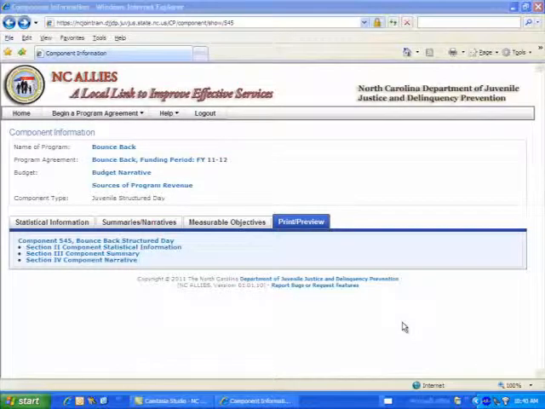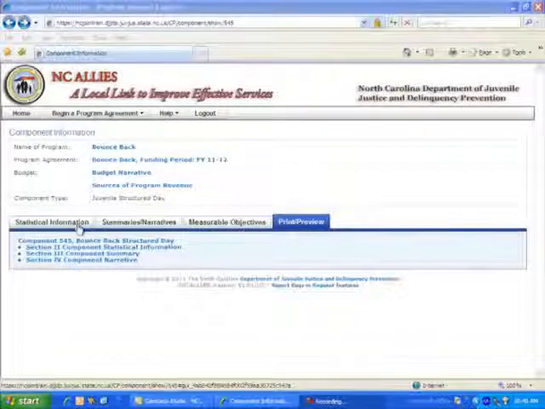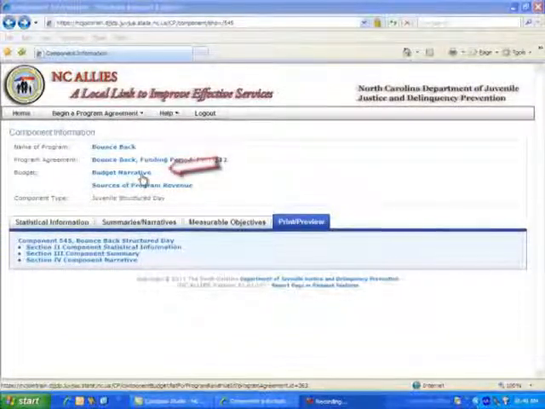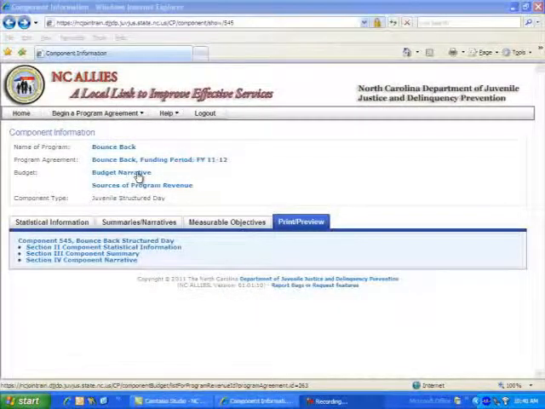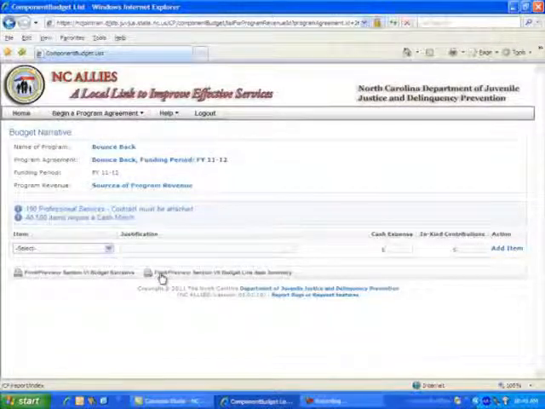Now let's complete a budget for our program agreement. Know that from any of these tabs in the Component Information section, users can access the budget narrative by clicking on the budget narrative link. Let's click on the budget narrative link. As we move through the completion of the budget, there are rules and safeguards established in the application that will guide you should you make errors in your budget. Let's begin to complete a budget, and I'll prompt you on some of those rules.